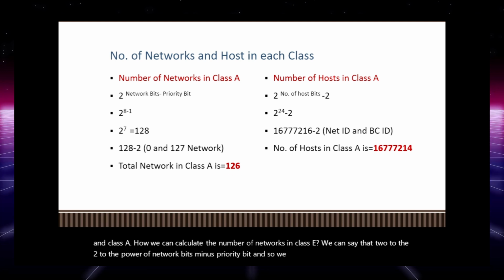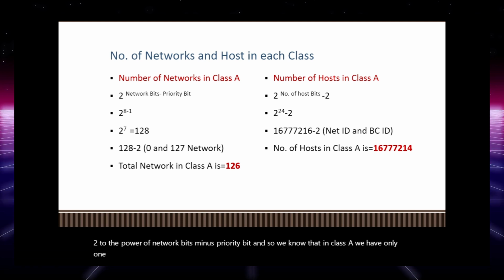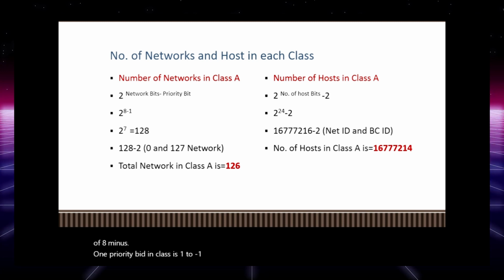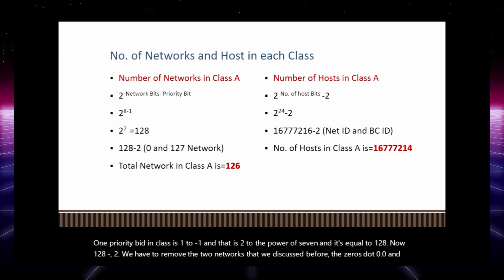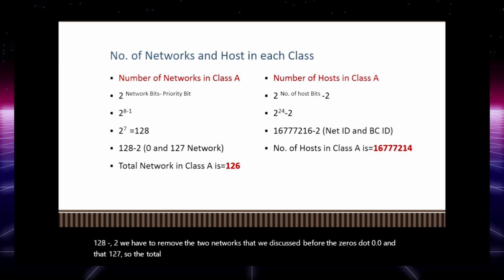We know that in class A, we have only 1 octet of network, and that is 8 bits. So 2 to the power of 8 minus 1, since the priority bit in class A is 1. That is 2 to the power of 7, equal to 128. Now 128 minus 2, we have to remove the 2 networks that we discussed before, 0.0.0.0 and 127. So the total networks in class A is 126.